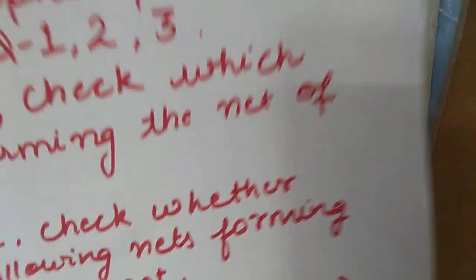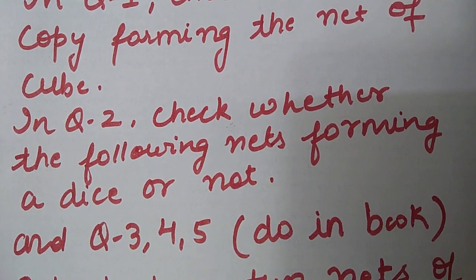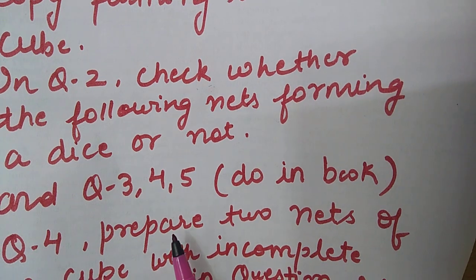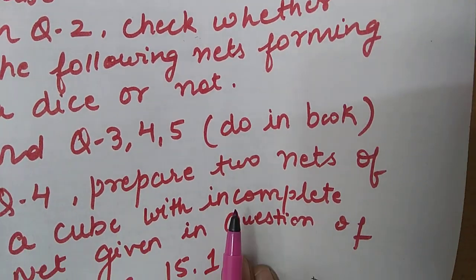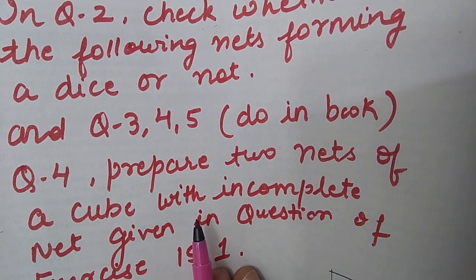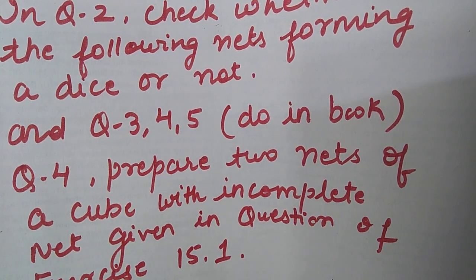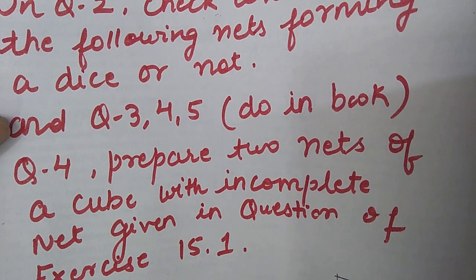Question number 2 you have to check whether the following nets form a dice or not. Question number 3, 4, 5 you have to do in the book. In question number 4 you have to prepare 2 nets of a cube with the incomplete net given in the question. And these are all of exercise 15.1.